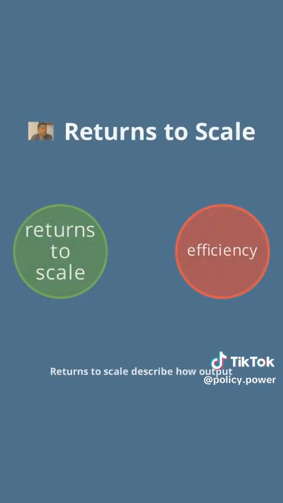Returns to scale describe how output changes as all inputs are increased together. If output increases by a greater proportion than inputs, it's called increasing returns to scale. If output rises by the same proportion, it's constant returns to scale. If output grows by a smaller proportion, it's decreasing returns to scale. Understanding returns to scale helps businesses decide whether expanding production will be efficient or not.